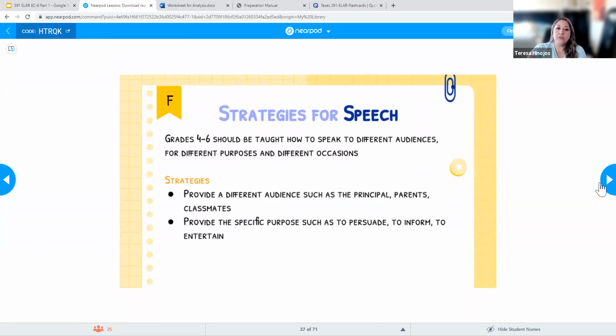Okay, and then once we get to 4th, 5th, and 6th grade, there are also going to be some strategies that we have to teach our students when it comes to speech. So we need to make sure that they understand how to speak to different audiences for different purposes and for different occasions. So what happens if I'm telling my students to write a speech, or to create some sort of presentation? Who is the audience going to be by default? Who are the kids going to be writing for?